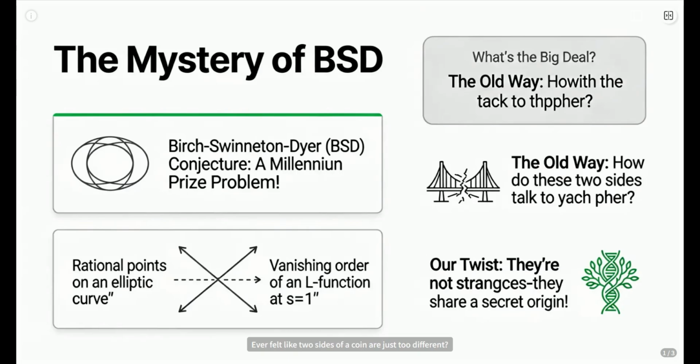Ever felt like two sides of a coin are just too different? Like the number of rational points on an elliptic curve and how its L function vanishes at s equals 1. They seem worlds apart. That's the million-dollar question, the Birch-Swinnerton-Dyer conjecture. For decades, mathematicians have been building bridges between them. But what if they're not separate islands, but just two views of the same hidden island? Forget the bridge, let's find the secret origin.